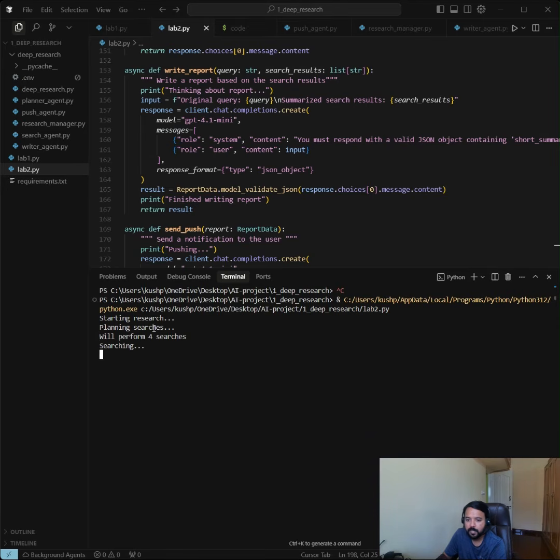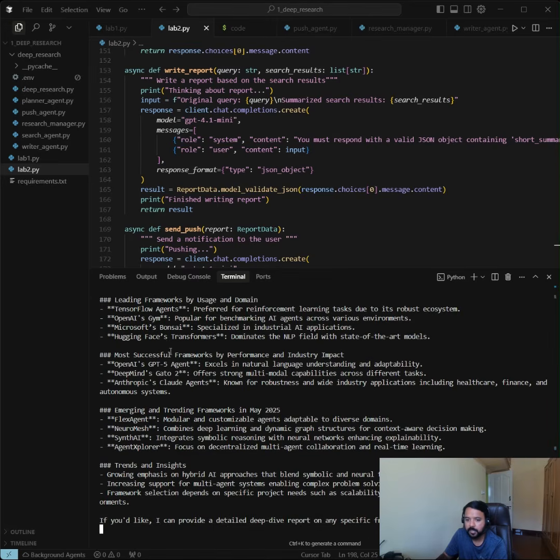So our plan starts. It is performing four searches. It is searching on the web. Now it is writing up the report. So one agent is orchestrating, one agent is doing a handoff to another agent to further complete the task.